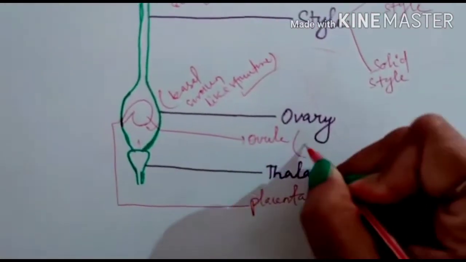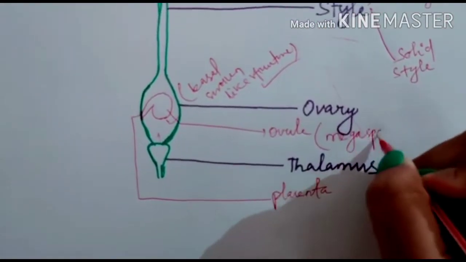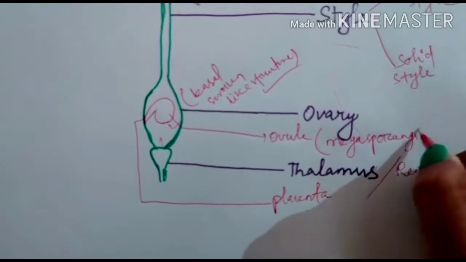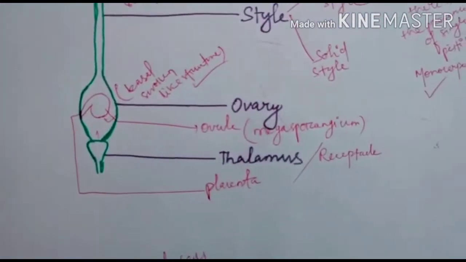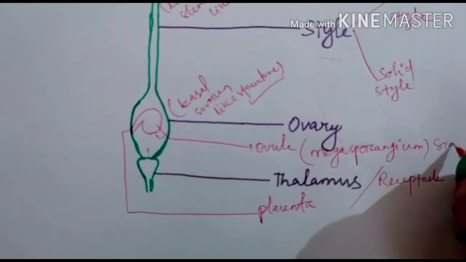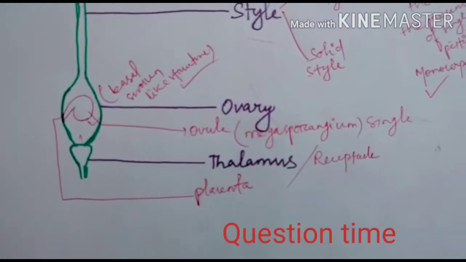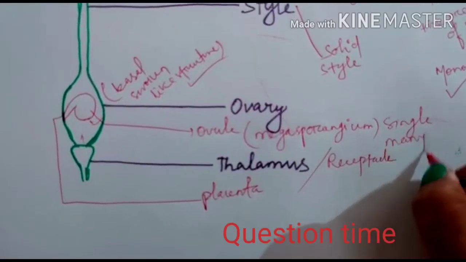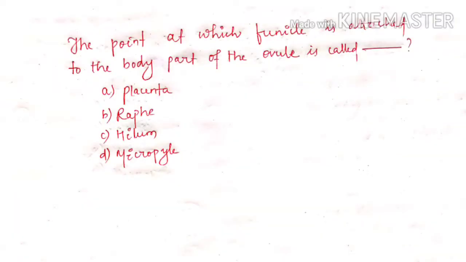Ovule is also known as megasporangium. Inside the ovary there is the presence of a single ovule or there is the presence of many ovules. The point at which funicle is attached to the body part of the ovule is called dash. The options are placenta, raphe, hilum and micropyle.